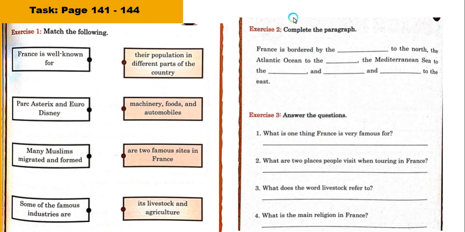Now here is another one to complete the paragraph about France. All these things you get to see in the textbook. Now you answer the questions about France. What is France famous for? The two places people visit in France. What does the word livestock refer to? And what is the main religion in France? Okay, you get to answer that.